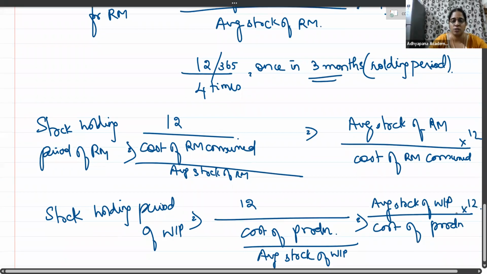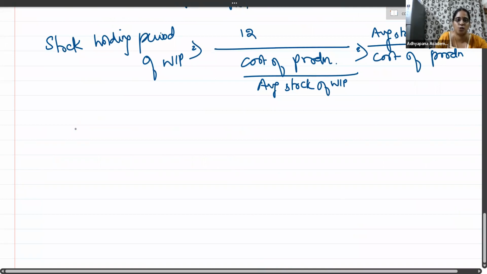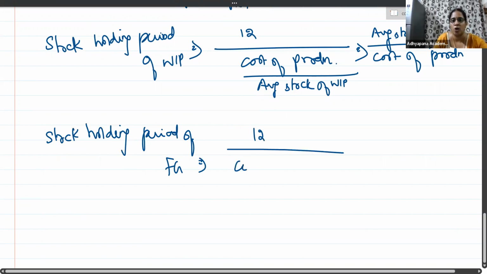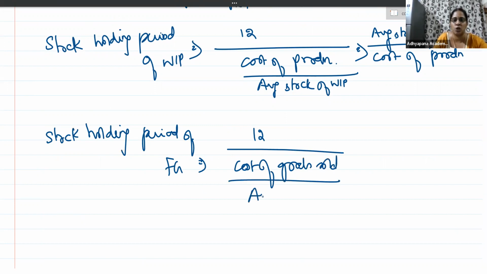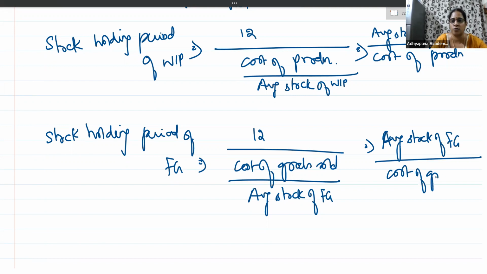Then comes the stock holding period of finished goods. It is 12 divided by cost of goods sold divided by average stock of finished goods. So the stock holding period will be average stock of finished goods divided by cost of goods sold into 12.